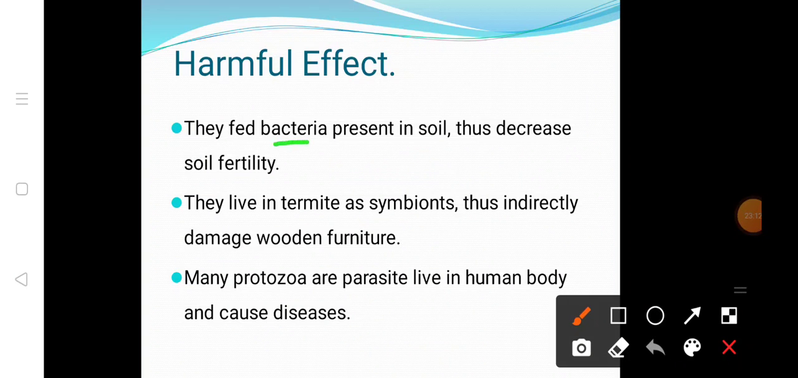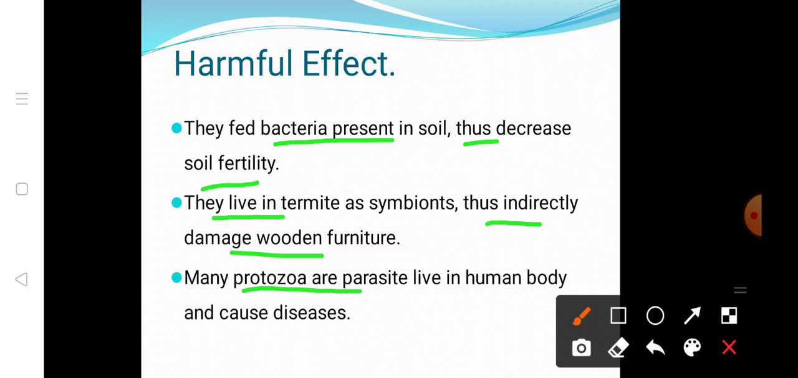They feed on the bacteria present in the soil, thus decreasing the soil fertility. As we know, many bacteria are good and many bacteria are also harmful. So some of the microorganisms that are present will feed on those bacteria and decrease the soil fertility. They live in termites as symbionts. The termites degrade the wood, so as symbionts they live with the termites, and indirectly they damage wooden furniture.